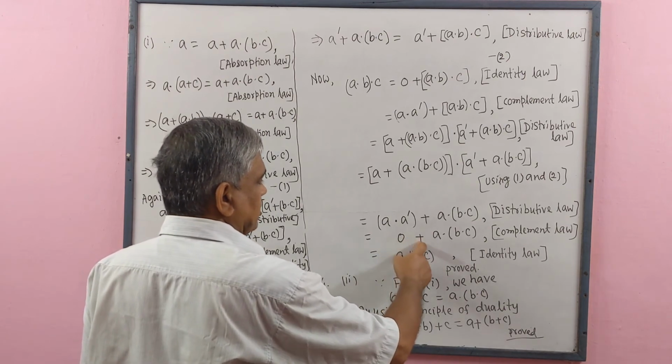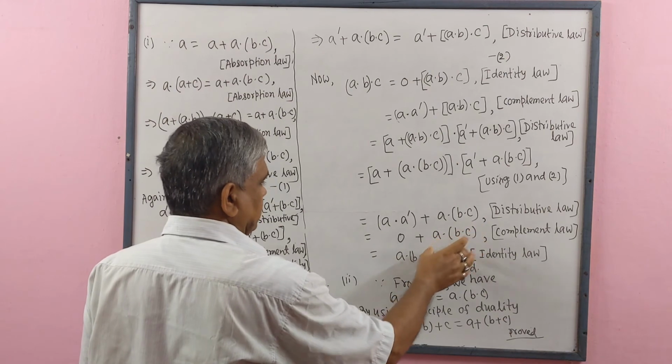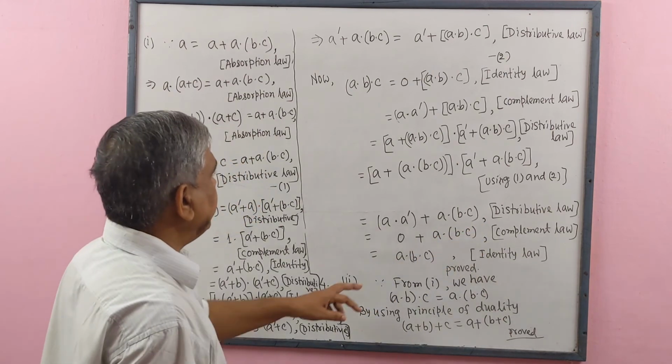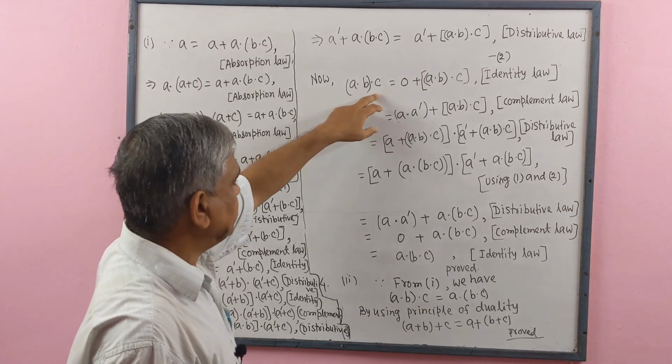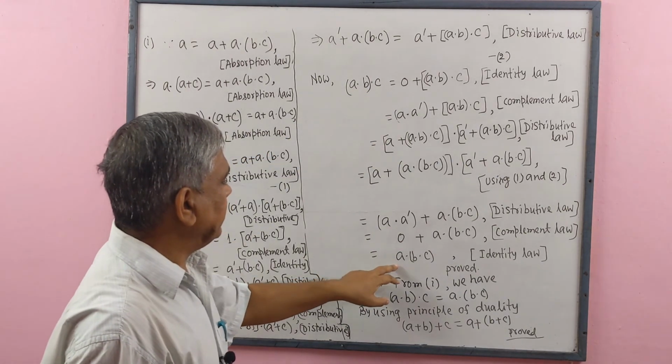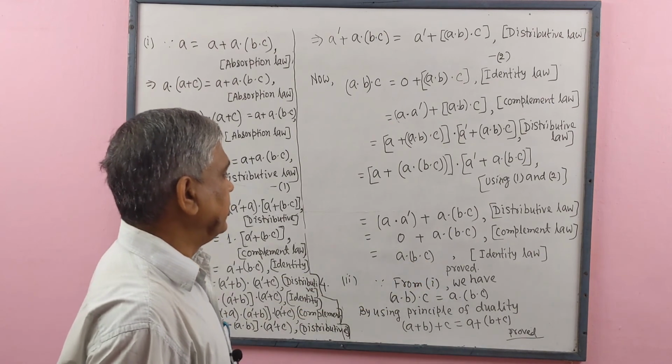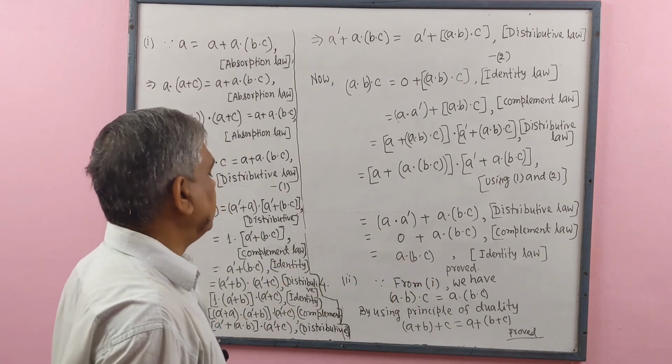So 0 plus this thing equal to this thing. So we get left side (A dot B) dot C equal to right side A dot (B dot C). Therefore associative law is proved.